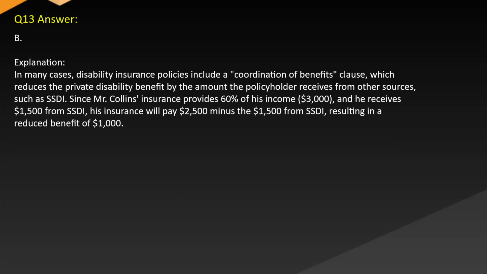Answer B. Explanation. In many cases, disability insurance policies include a coordination of benefits clause, which reduces the private disability benefit by the amount the policyholder receives from other sources, such as SSDI. Since Mr. Collins' insurance provides 60% of his income, $2,500, and he receives $1,500 from SSDI, his insurance will pay $2,500 minus the $1,500 from SSDI, resulting in a reduced benefit of $1,000.